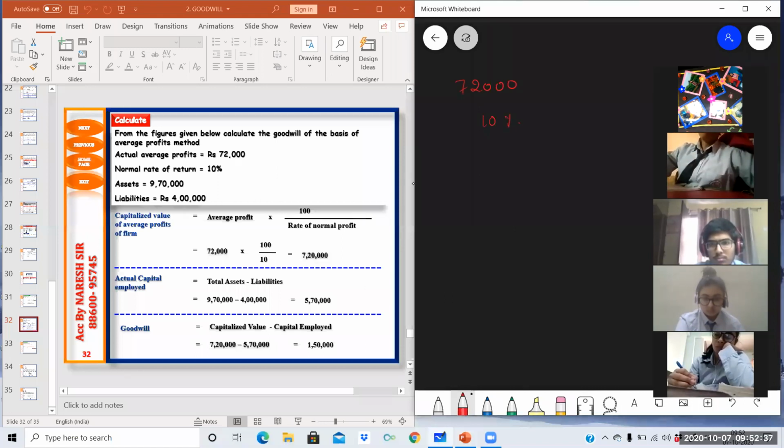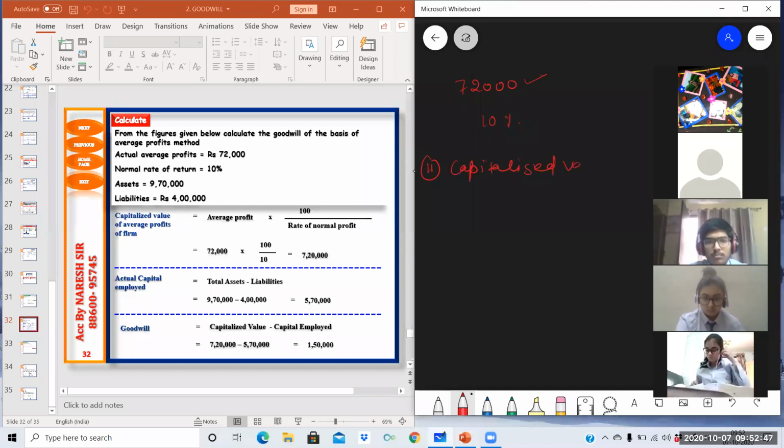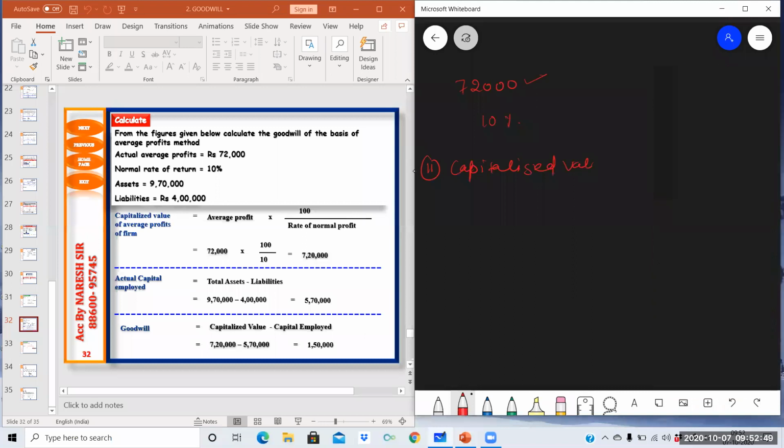So step 1, find out average profits, which are already given. Step 2, find out capitalized value of business. So 72,000 into 100 upon 10, 7,20,000 rupees is the capitalized value of business.